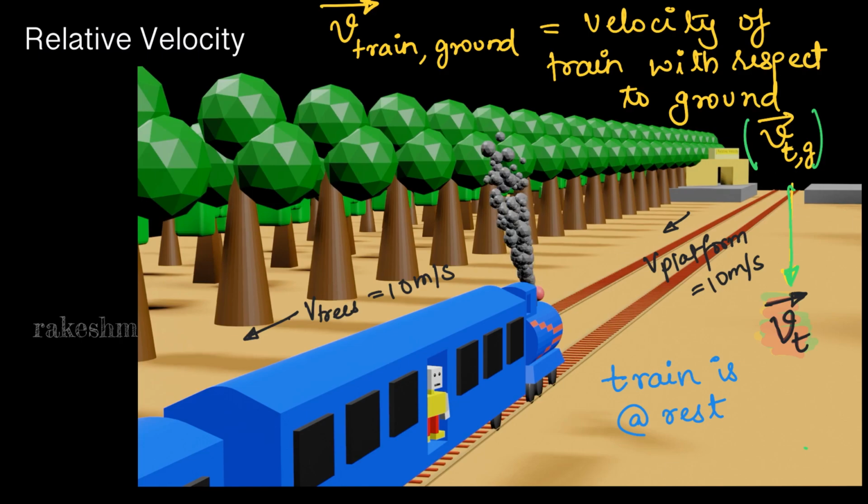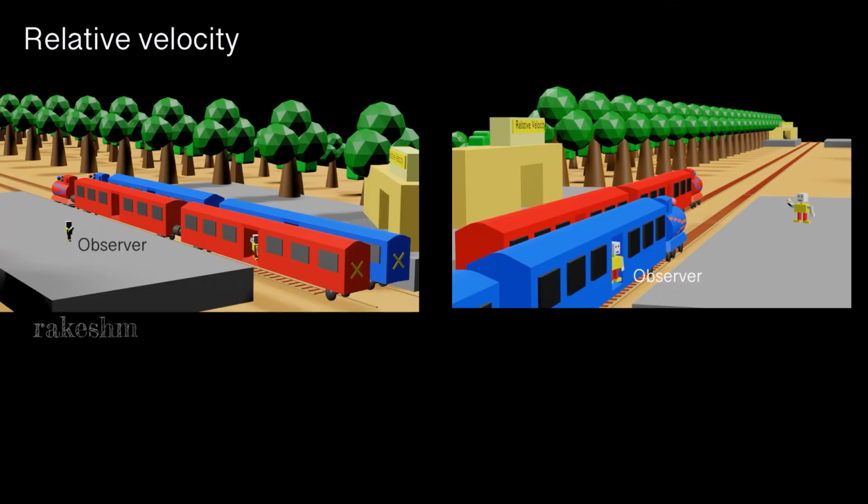So if you are saying the velocity of a car, we write it as Vc bar. Velocity of a bike, we write it as Vb bar. So when you're seeing such terms like Vc bar, Vb bar, and there is nothing written after this, just know that this Vc bar is nothing but velocity of C with respect to earth. Vb bar is velocity of B with respect to ground or earth.